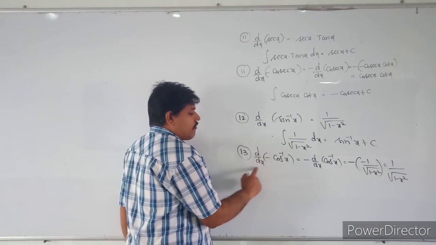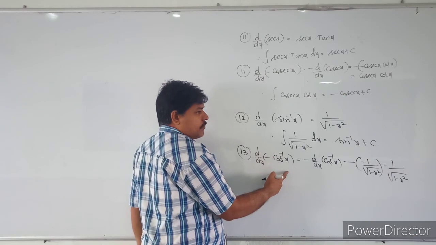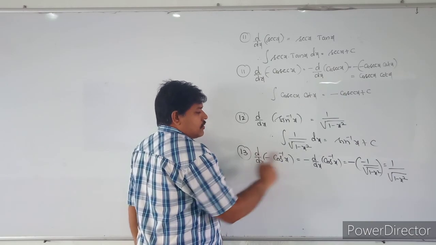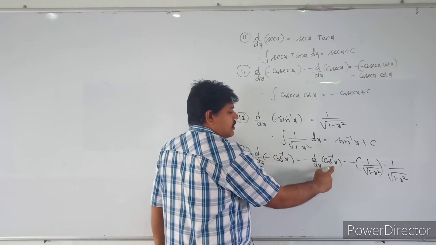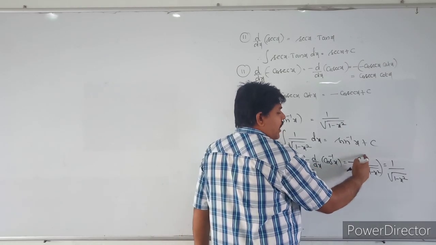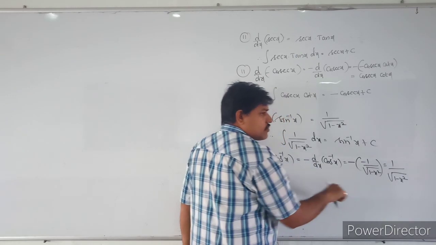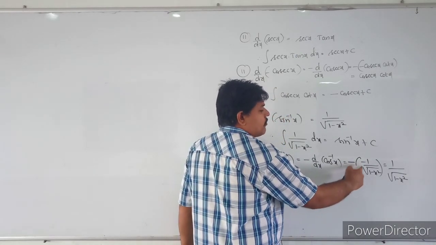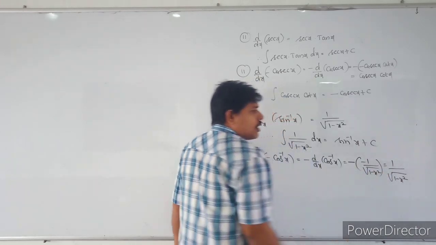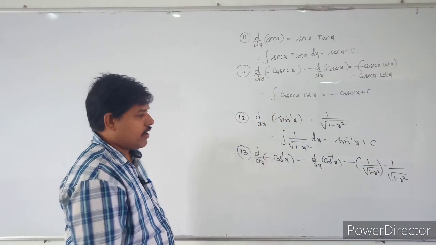So the derivative of minus cos inverse x, take the minus out. So the derivative of cos inverse x is nothing but minus 1 by root of 1 minus x square. Already minus is there, minus of minus will become plus. So it will become 1 by root of 1 minus x square.